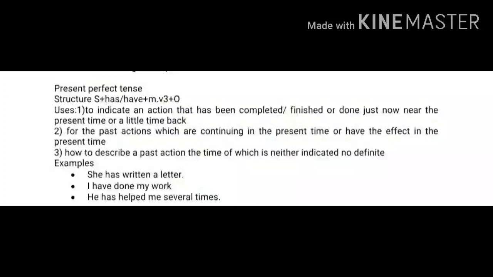Now the examples are, she has written a letter. You can see has plus the third form of the word, that is written. I have done my work. Do, did, done, the third form of the word do. He has helped me several times. So according to the subject, has or have will be used, and the third form of the verb is used. I hope up to this part it is clear.